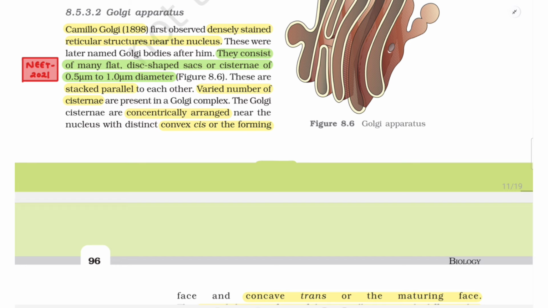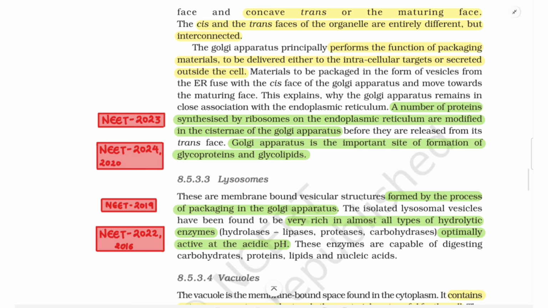These are stacked parallel to each other. Varied number of cisternae are present in a Golgi complex. The Golgi cisternae are concentrically arranged near the nucleus with distinct convex cis or the forming phase and concave trans or the maturing phase. The cis and the trans phases of the organelle are entirely different but interconnected.